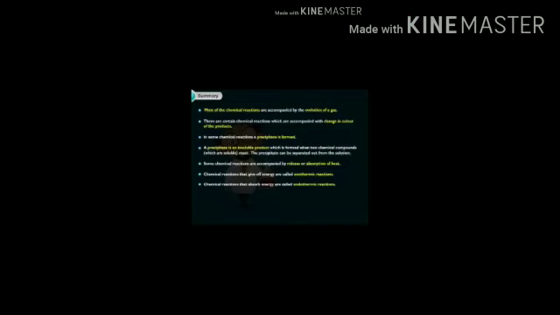Summary. Most of the chemical reactions are accompanied by the evolution of gas. There are certain chemical reactions which are accompanied with change in color of the products. In some chemical reactions, a precipitate is formed. Precipitate is an insoluble product which is formed when two chemical compounds which are soluble react. The precipitate can be separated out from the solution.